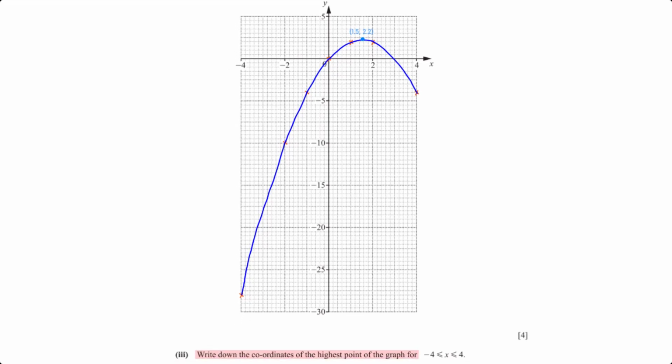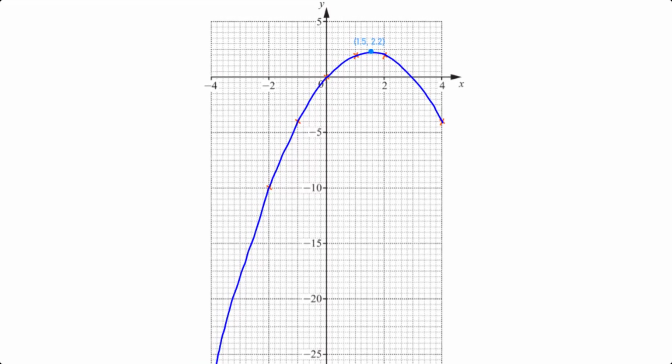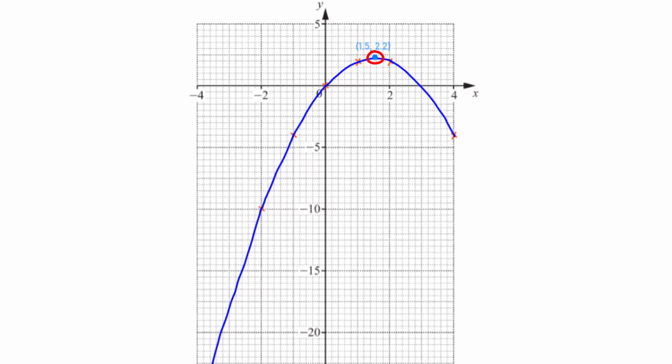Write down the coordinates of the highest point of the graph for x greater than or equal to -4 and less than or equal to 4. On the grid, we see that the highest point has coordinates (1.5, 2.2).